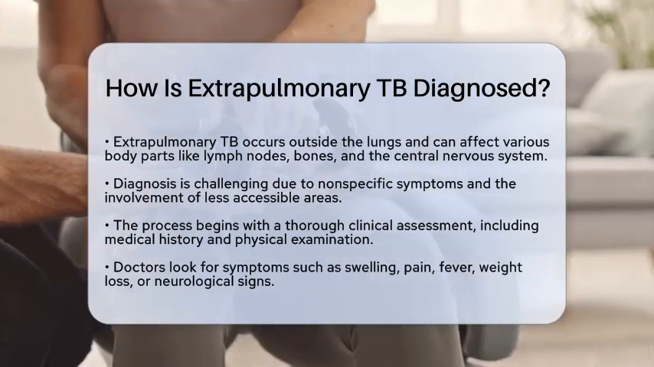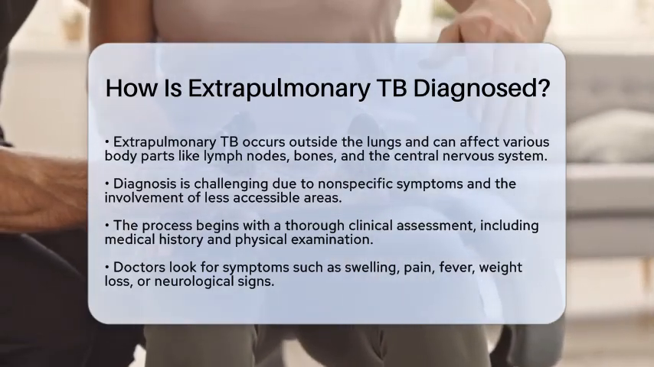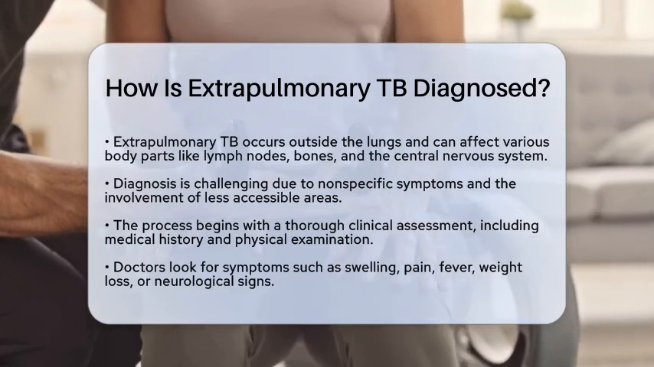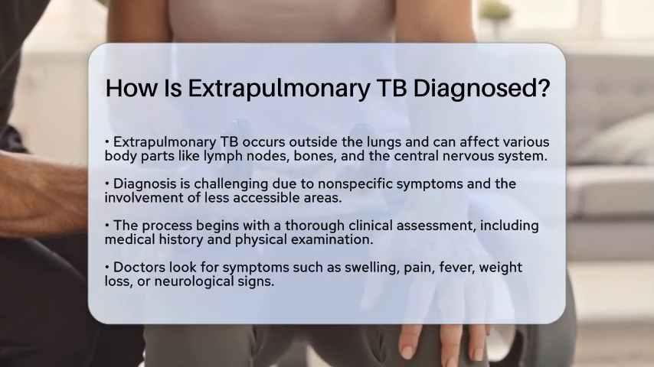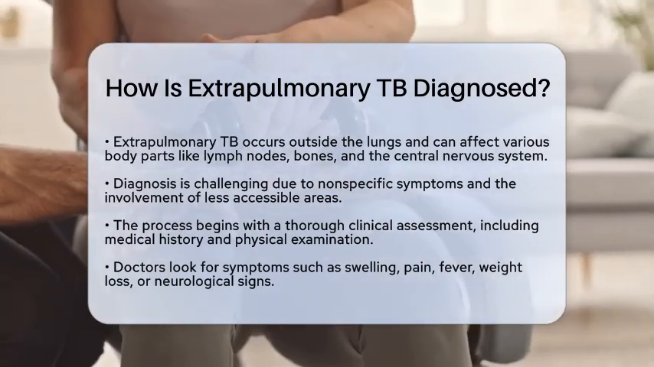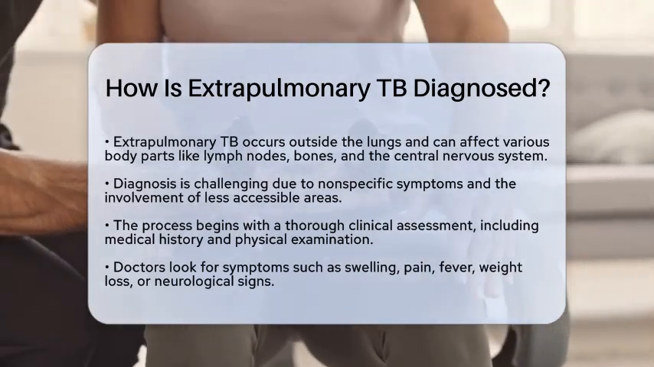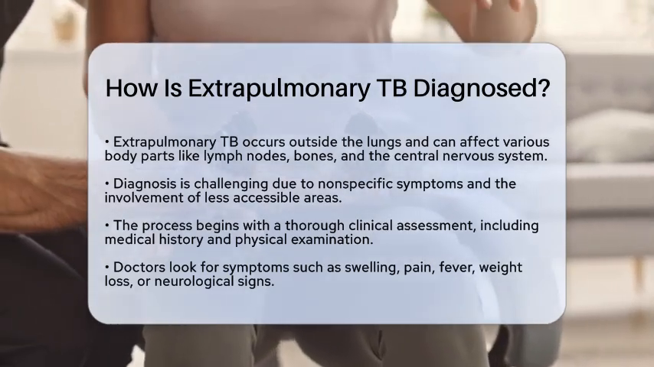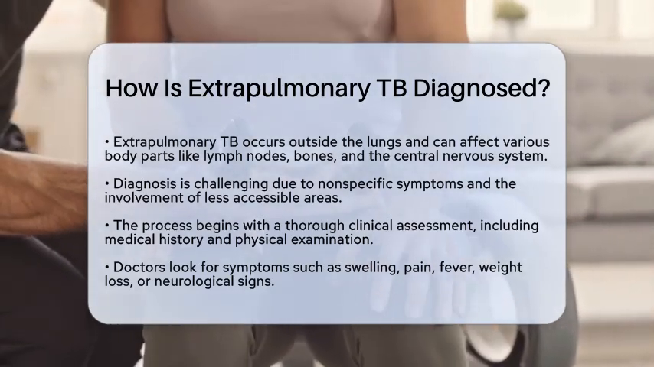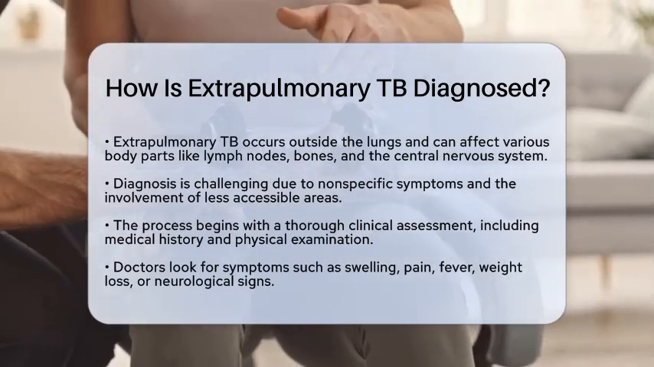The process usually starts with a thorough clinical assessment. Doctors take a detailed medical history and perform a physical examination. They look for symptoms that might suggest extrapulmonary TB, such as persistent swelling, pain, fever, weight loss, or neurological signs, depending on which part of the body is affected.